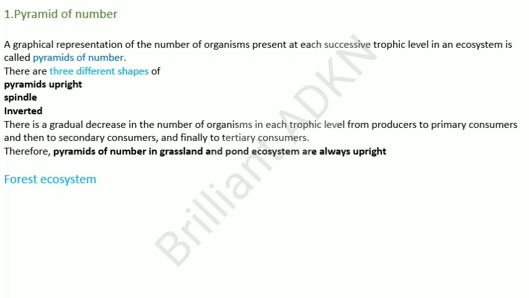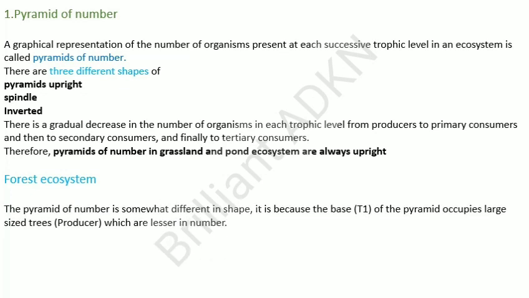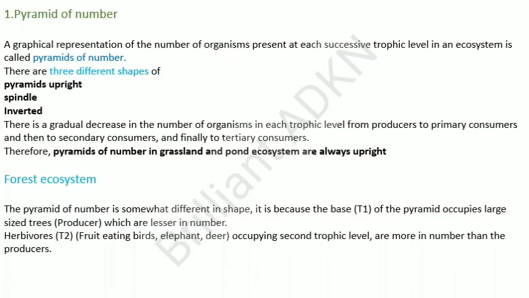Next, forest ecosystem. The pyramid of number is somewhat different in shape. It is because the base, T1, of the pyramid is occupied by large sized trees, that is producers, which are less in number.